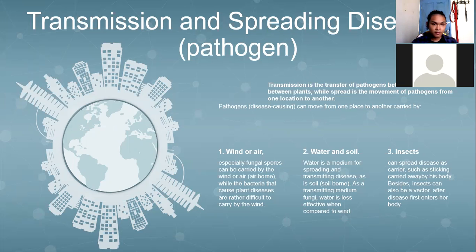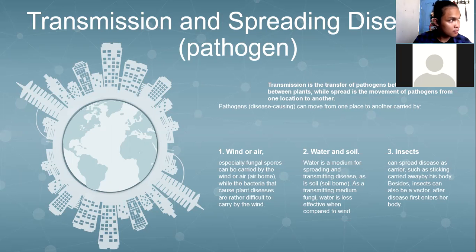Two, water and soil. Water is a medium for spreading and transmitting disease, as is soil-borne. As a transmitting medium for fungi, water is less effective compared to wind.